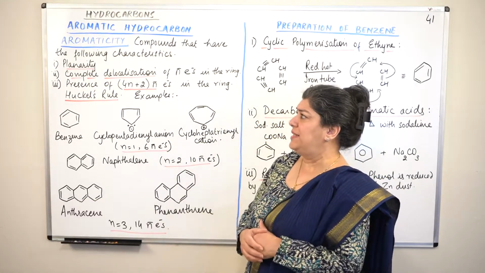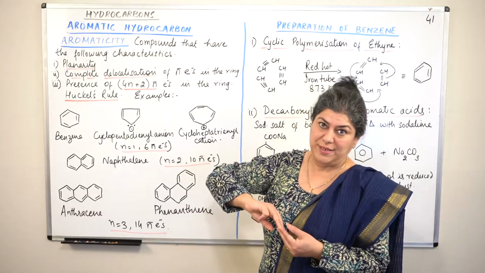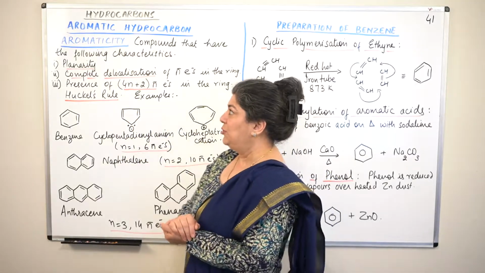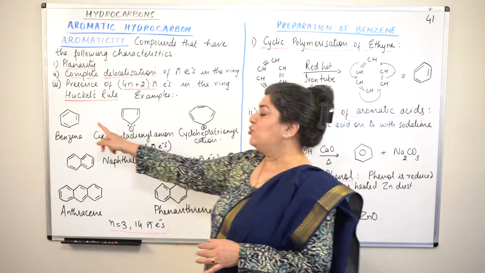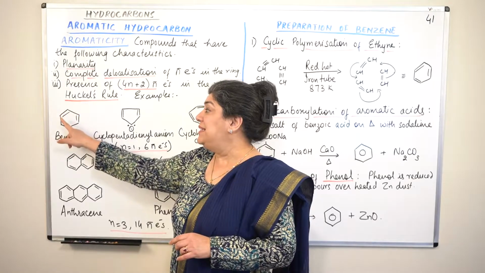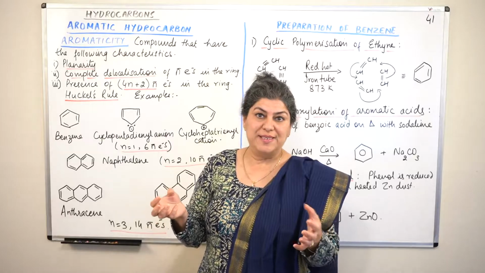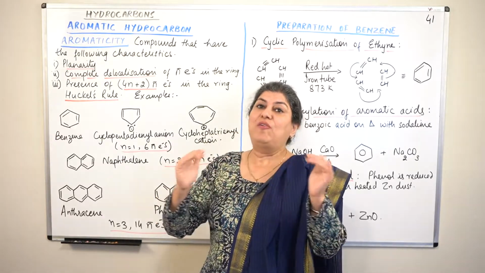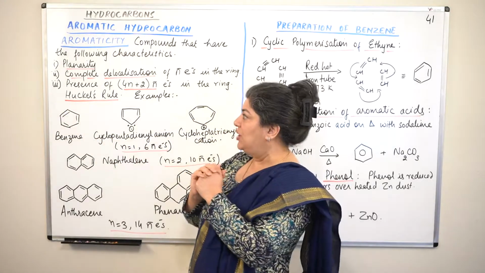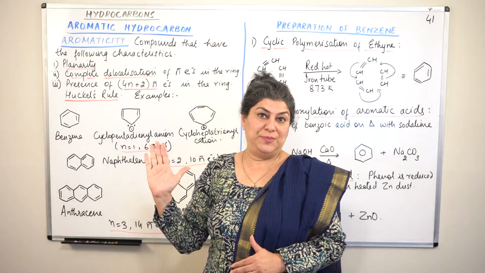Two properties we've already studied. There are three characteristics that make a compound aromatic, and we have studied the first two in a way while I was explaining benzene to you. The first, if you remember, from the previous video when we were discussing the structure of benzene, is that benzene is a planar molecule. All the carbons are sp2 hybridized, and being sp2 hybridized, they form a triangular planar structure around every carbon. So all aromatic hydrocarbons are planar molecules.